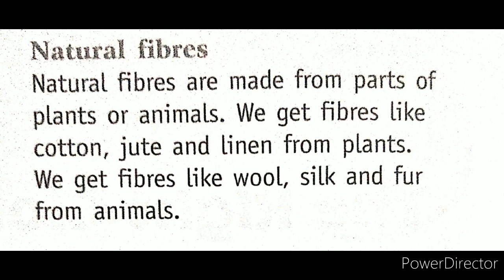Natural fibers means the fibers which we get from natural material. Natural fibers are made from parts of plants or animals. We get fibers like cotton, jute and linen from plants, and we get fibers like wool, silk and fur from animals.